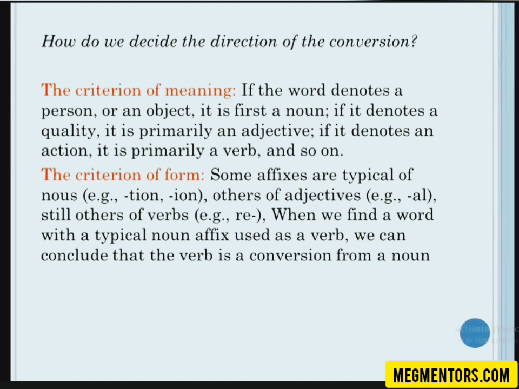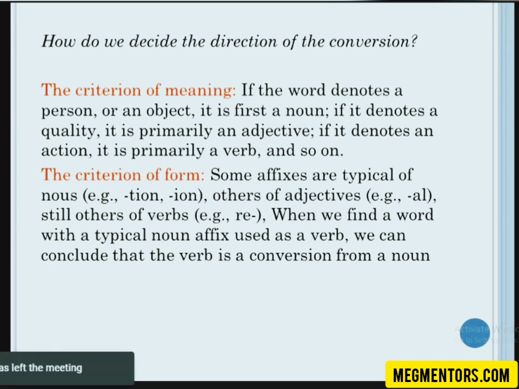If you see carpet, you understand that carpet is actually a noun. So when you see the word carpeted, you will understand that it is a conversion from a noun to a verb. Similarly, when I say WhatsApp, you know that it's a noun. So when I use WhatsApp as a verb, you will understand that it is a conversion from a noun to a verb. So you can consider the meaning as a criterion.